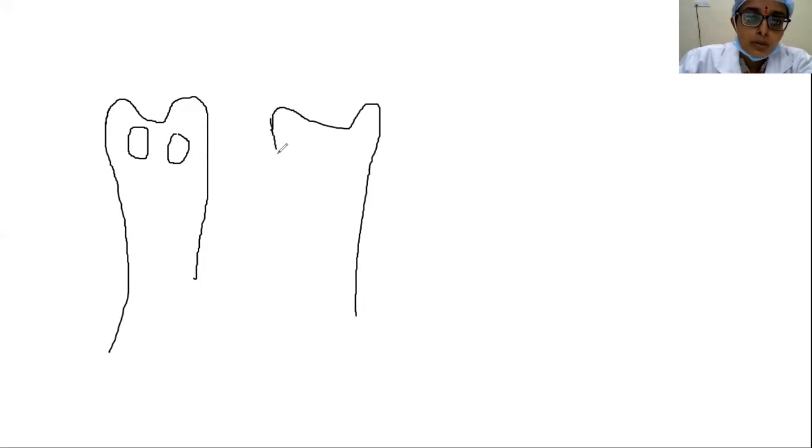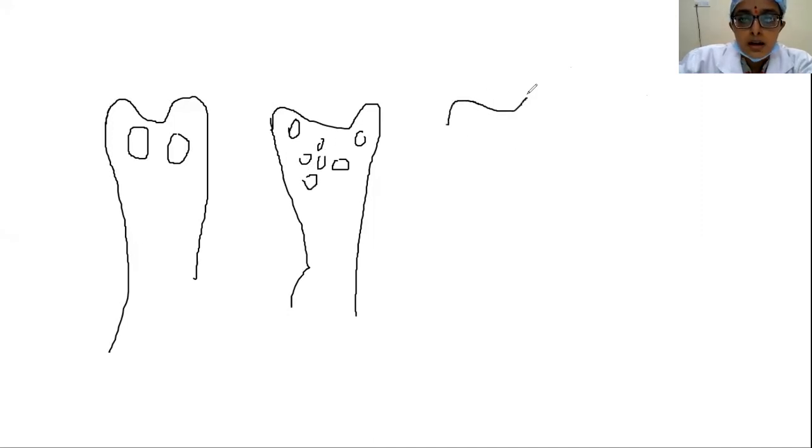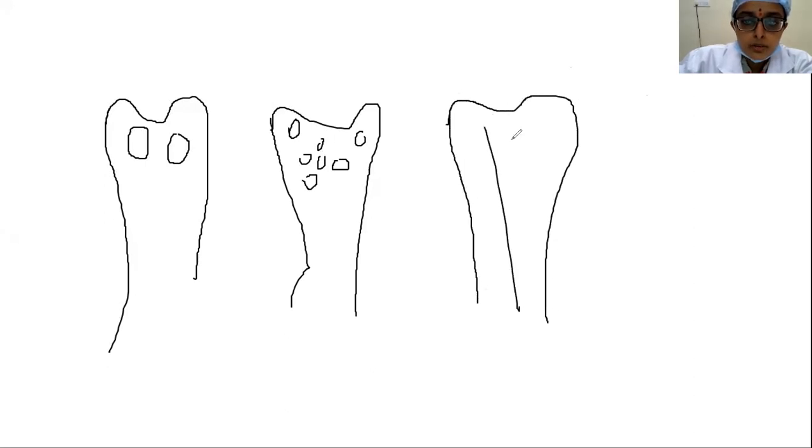Moth-eaten: suppose there is a cloth which is eaten by moth, there will be numerous holes here. Numerous small holes will be seen. So this is another pattern of destruction, which is the moth-eaten pattern. And then you have ill-defined or permeative patterns of destruction, where there will be destruction all along the bone like this.